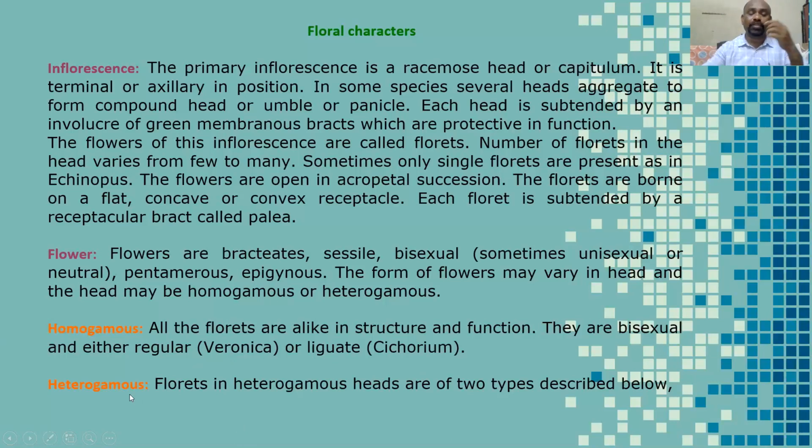Next, heterogamous. Students, the florets in heterogamous heads are of two types, described below. Heterogamous means a single inflorescence has two kinds of florets. Two different varieties of florets are present.